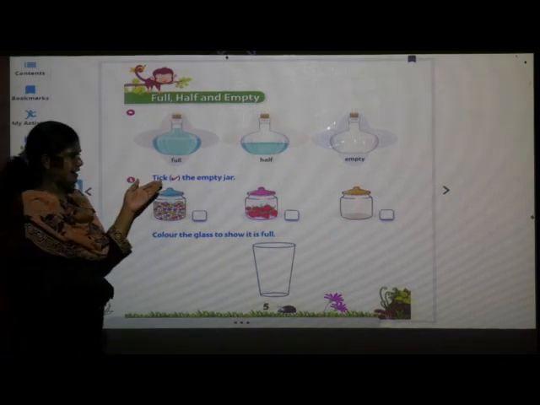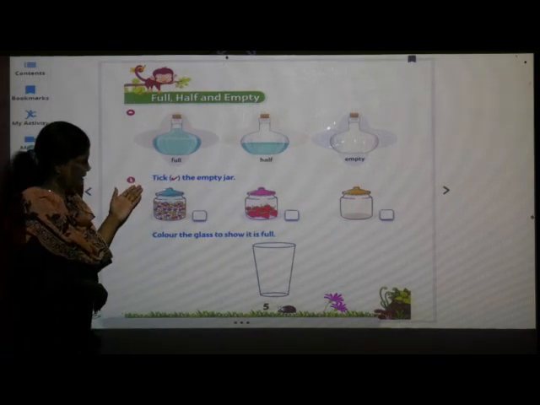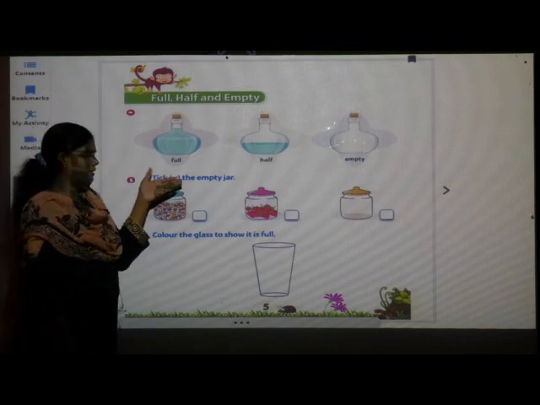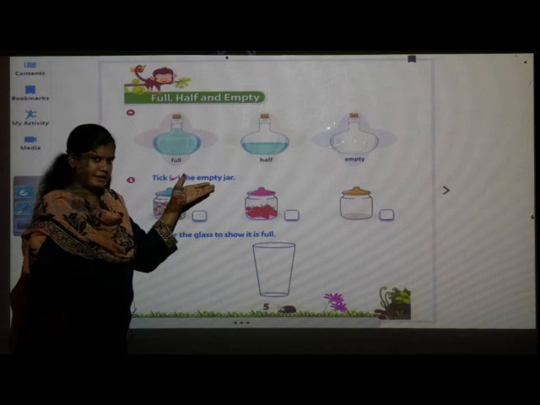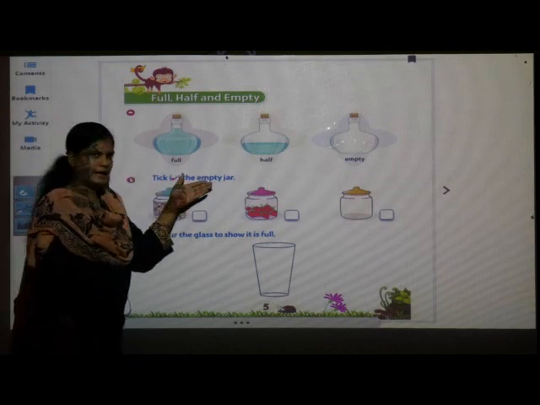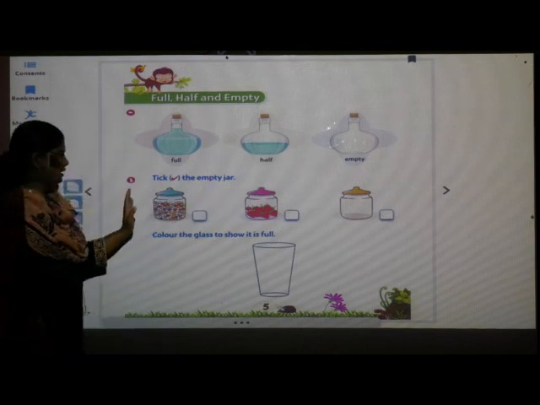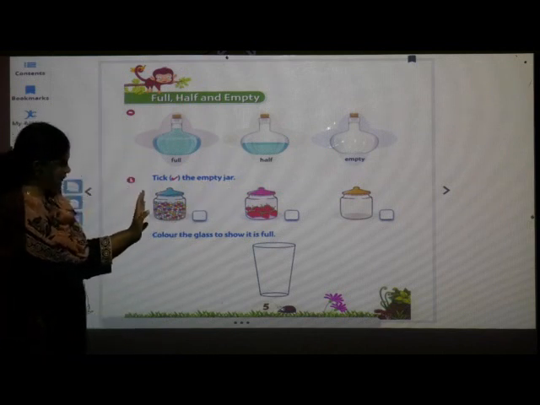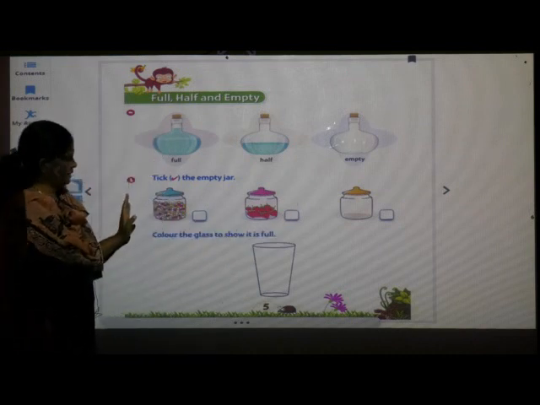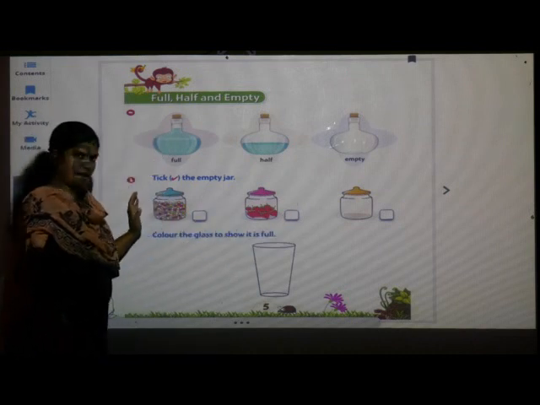We will read the sentence and what they have told us, that we will do. TICK tick, THE the, EMPTY empty jar. What they have told us? Tick the empty jar. So now we have to see. They have given us here 3 pictures of jar. In all jars something is there. Where is the empty jar?